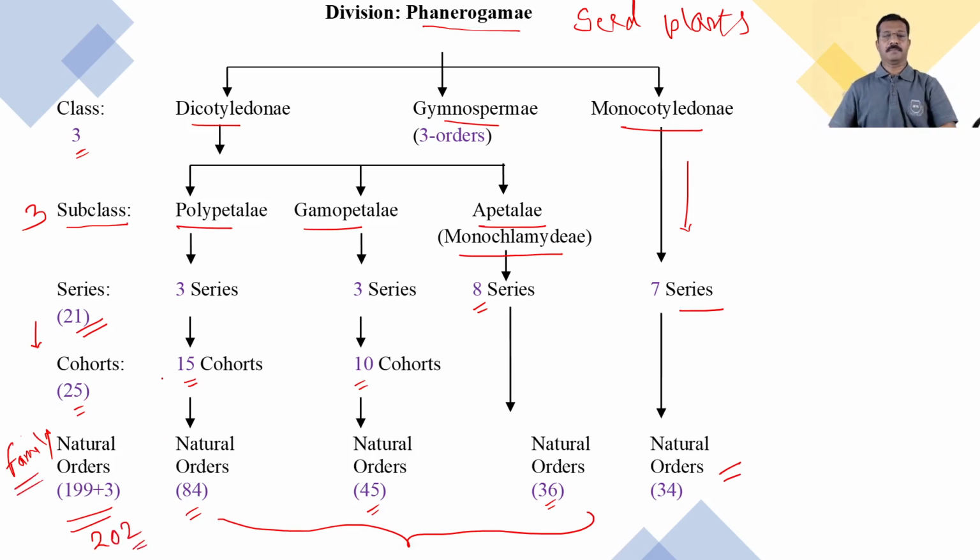So this is the outline of Bentham and Hooker's system of classification, and before that we have seen the salient features of Bentham and Hooker's system of classification.